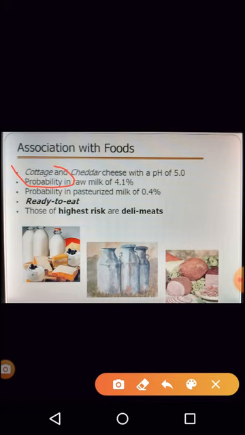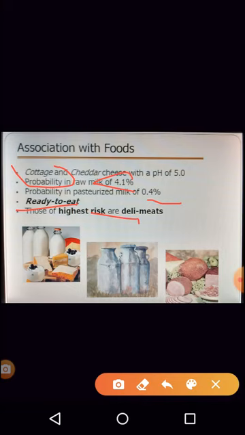Okay, so around 4% are the chances of the organism being present in raw milk, but in pasteurized milk the percentage is very less, than 0.4%. Ready to eat food, this is a place where the organism could be present. Okay, deli meats have the highest risk.